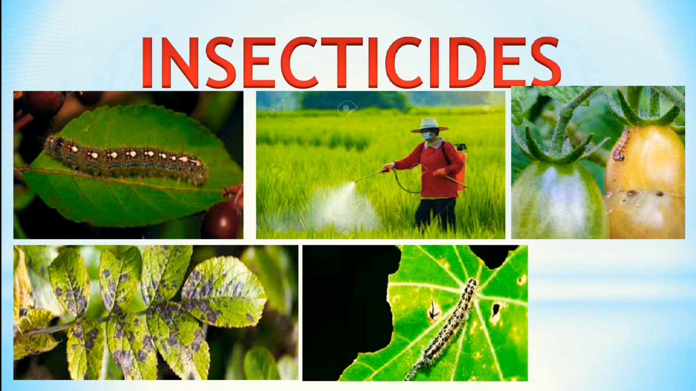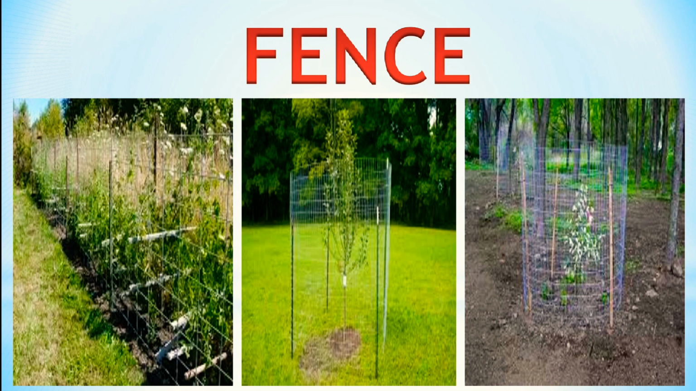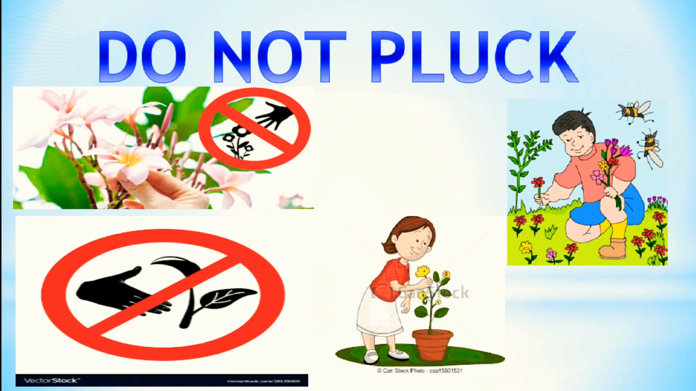Next, fence. We have to protect the plants by making a fence around them so that people and animals do not pluck them. Next, do not pluck. Leaves and flowers of plants should not be plucked. Trees should not be cut as far as possible. In case a tree is to be cut, a new plant should be planted to replace it.